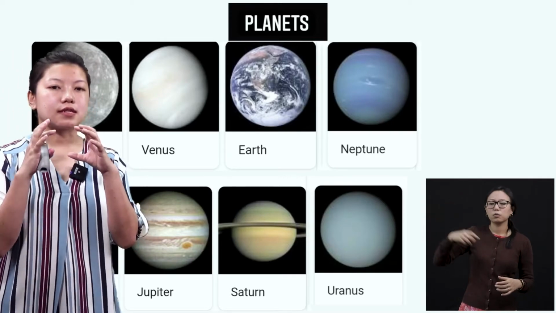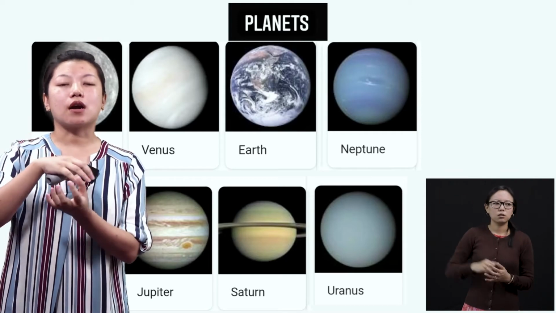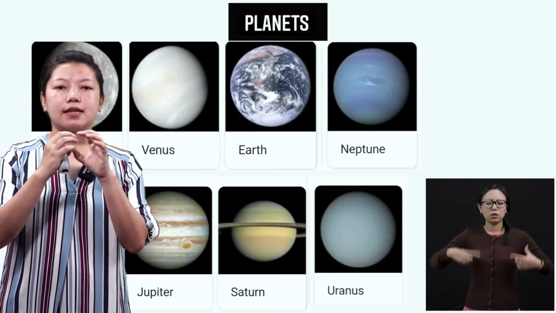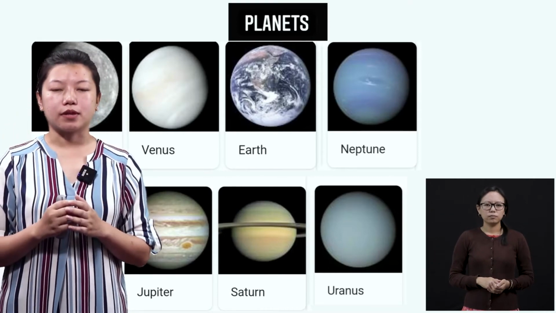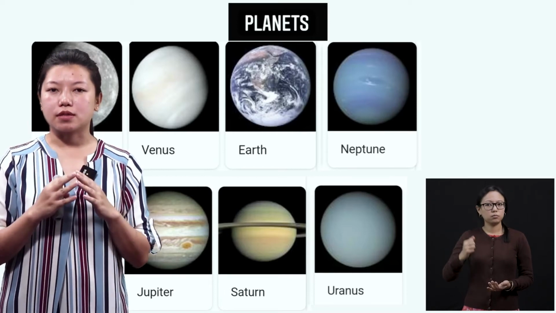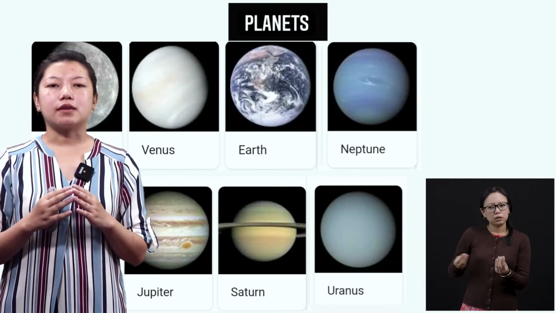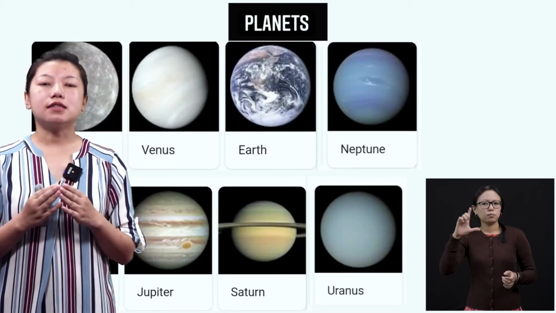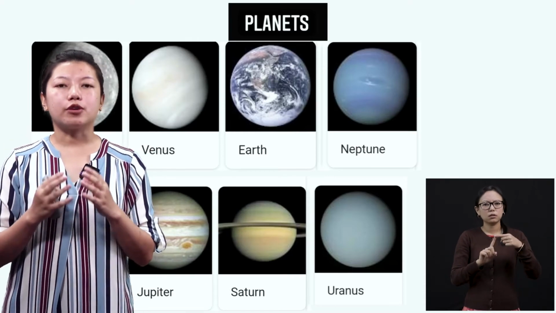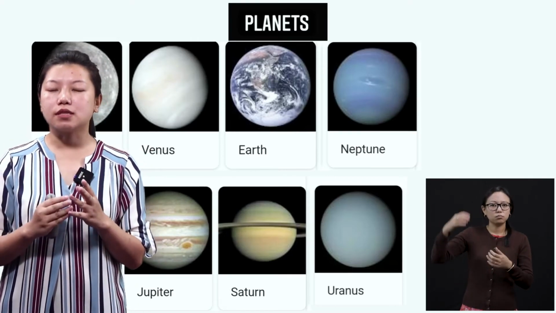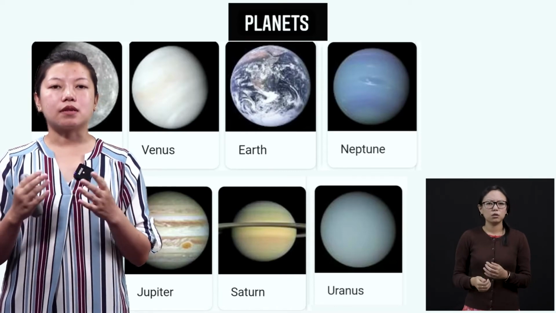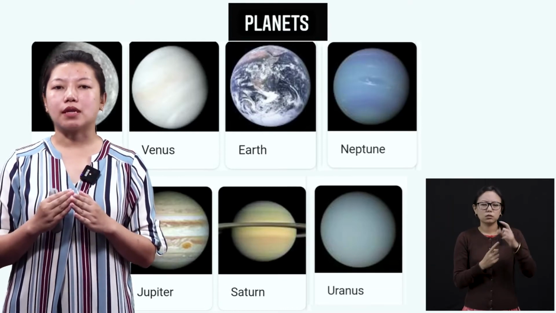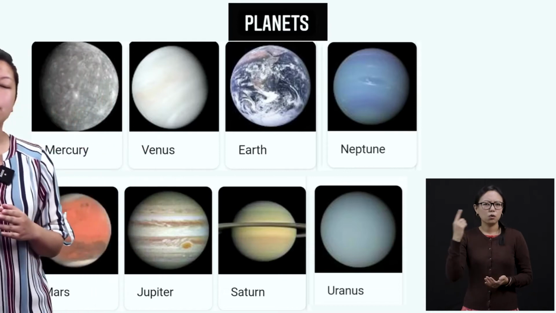Why? Because the sun is in the middle and all the planets are revolving around the sun, right? So Mercury is very close to the sun. Then comes Venus, Earth, likewise. So those planets which are very close to the sun, they are very hot, and those planets which are very far away from the sun, they are very cold. And Earth is one such planet where human beings live because there is water, there are trees, animals and birds. All the things that the human beings need are there in Earth, which I will tell you in the next subtopic. As of now, look carefully.